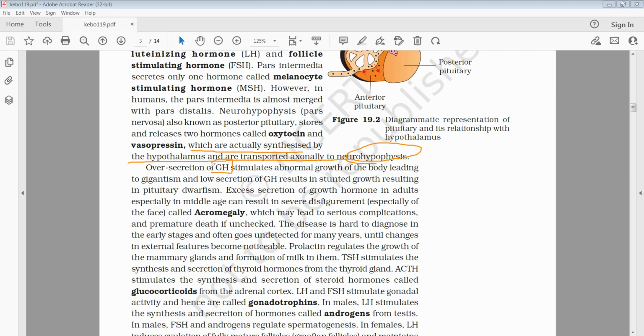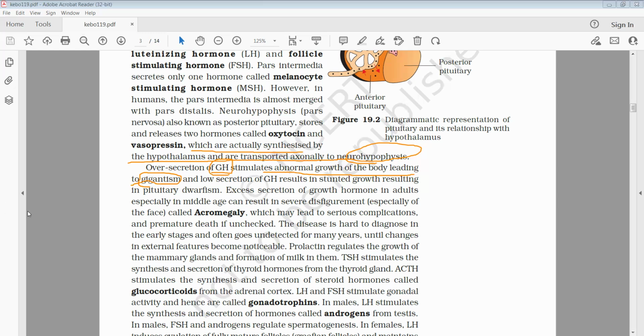Now the GH hormone, let us discuss. That is growth hormone. Whenever the growth hormone secreted by the pituitary gland is excessive, it leads to abnormal growth of the body, leading to gigantism, means according to their normal age, they increase their length.